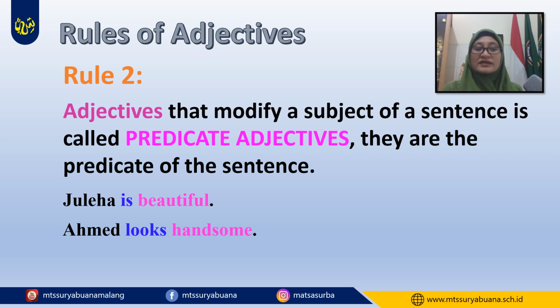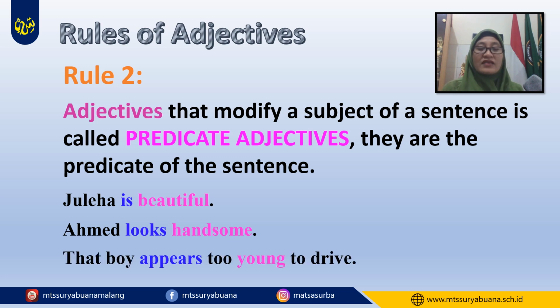Ahmed looks handsome. The word handsome here explains about Ahmed, that Ahmed looks handsome. And this one is the predicate of the sentence. That boy appears too young to drive. The word young here is also an adjective.